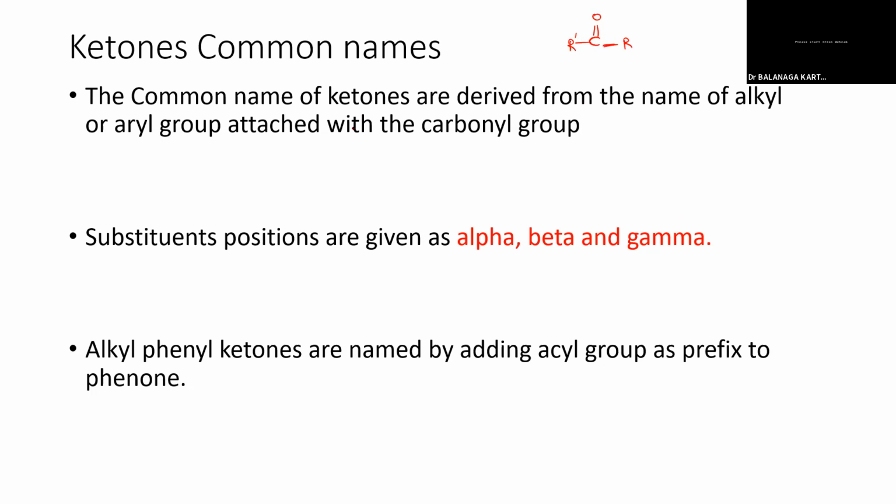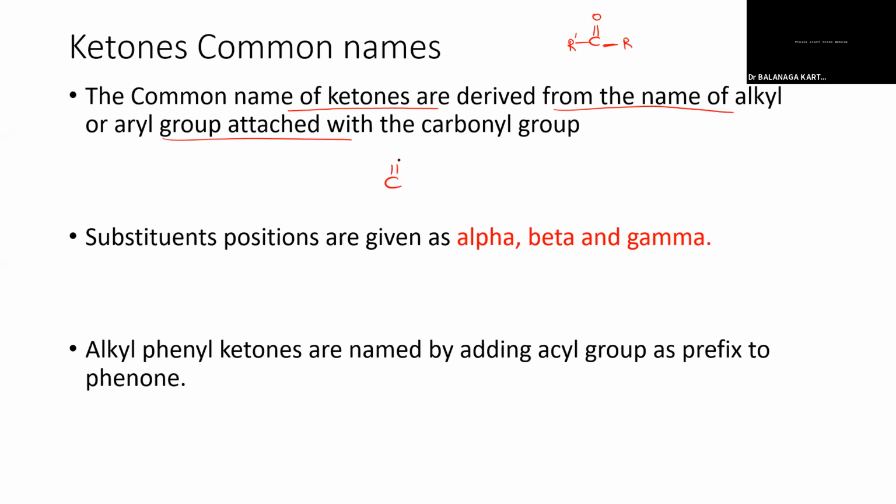Substituent positions will also be given as alpha, beta, gamma generally. So the common names of ketones are derived from the name of the alkyl or aryl group of the carbonyl group.